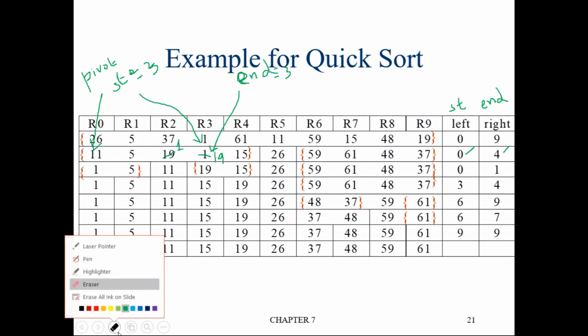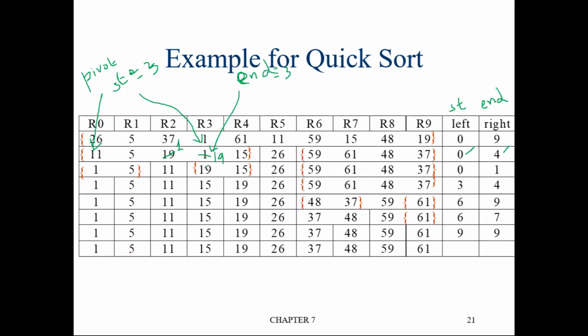Okay, now continue for end. So end is pointing to 3. Is the element at end location greater than pivot? Pivot is 11. Yes, 19 is greater than 11. So decrement it. When you decrement it, end will point to this location, that is 2.